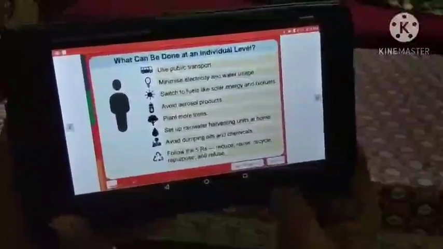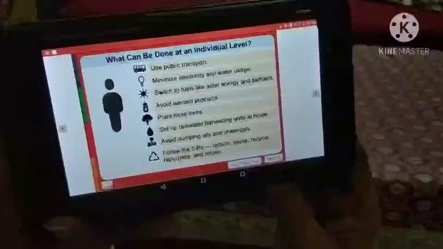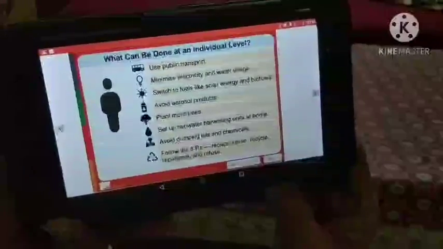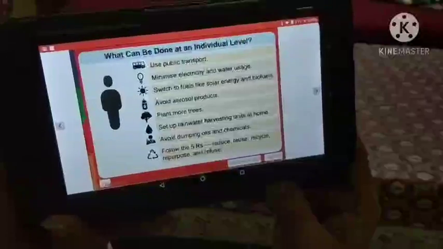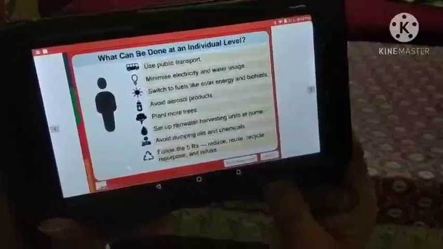First is use public transport. Second is minimize electricity and water usage. Third is switch to fuels like solar energy and biofuel.